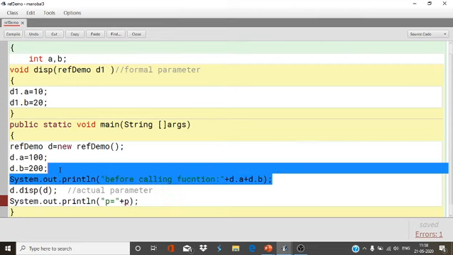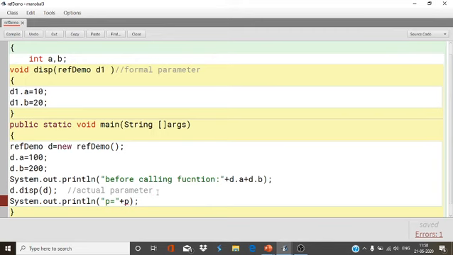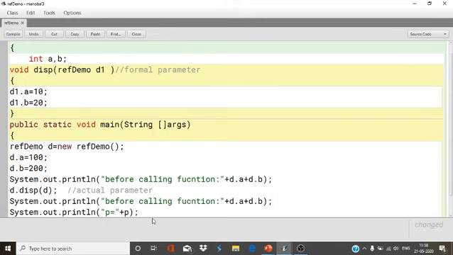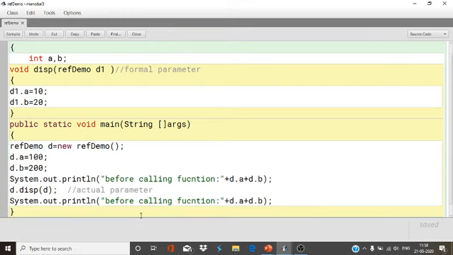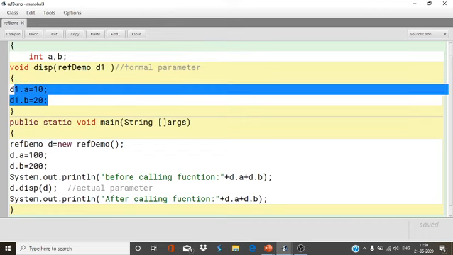In pass by value, when I called the function, there were no changes.